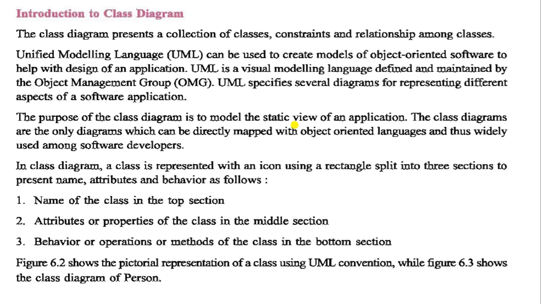When we have to create object oriented software, this modeling language is used with the help of the design of the application. UML is a visual modeling language defined and maintained by the Object Management Group. Now we come to another point in the class diagram. There are three entities which are useful, and we have to watch them carefully.